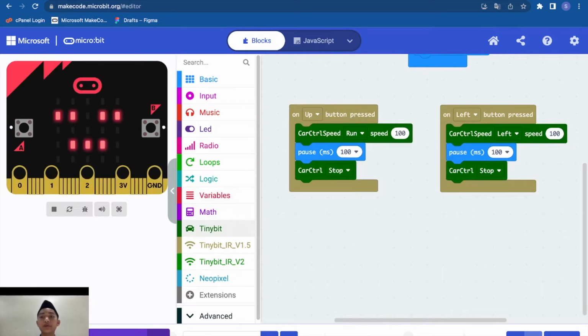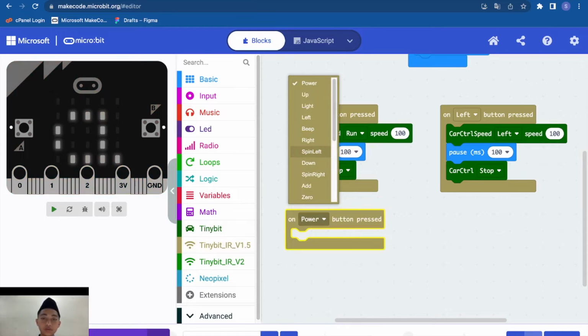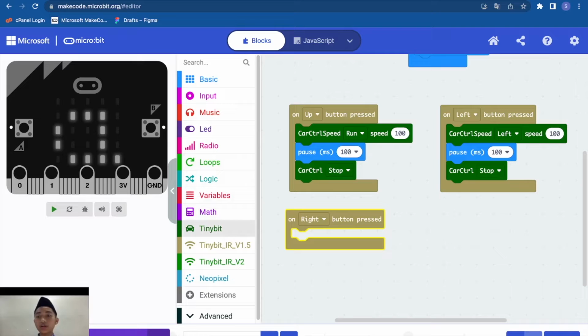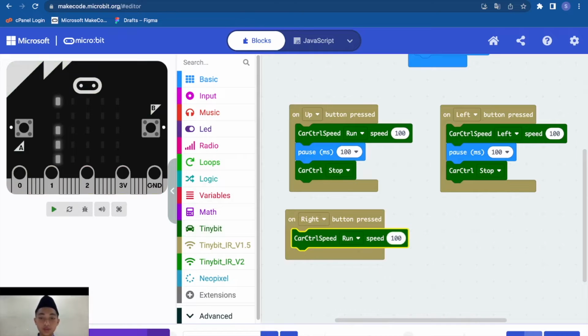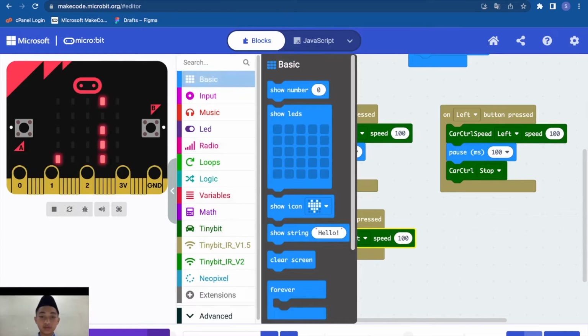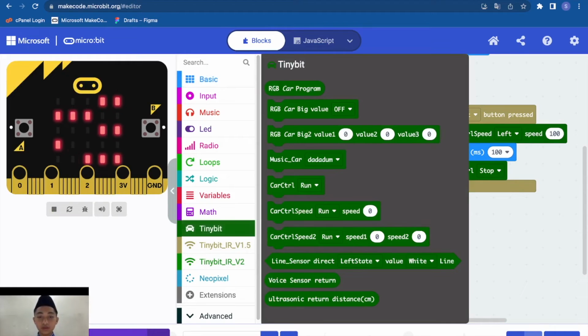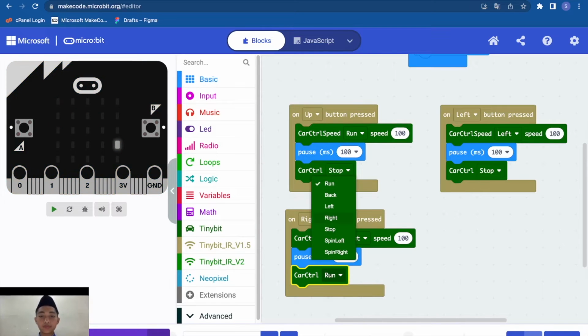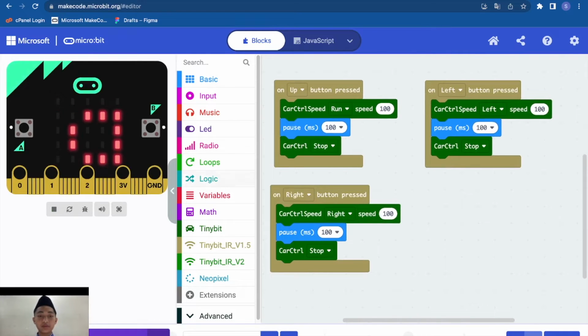Okay, this is for it to turn right. We need the on button press. Change to right, and we need the car control speed. This is 1000. Change to right, and we need the pause. Go to basic, drag, and go to TinyBit. We need the car control stop, change to stop. Okay, this is for it to stop.